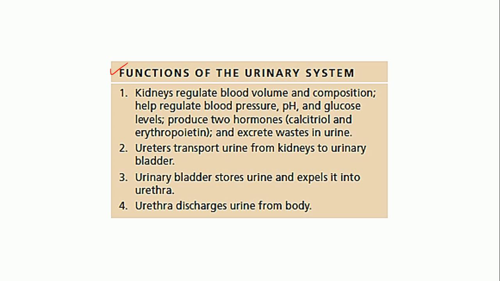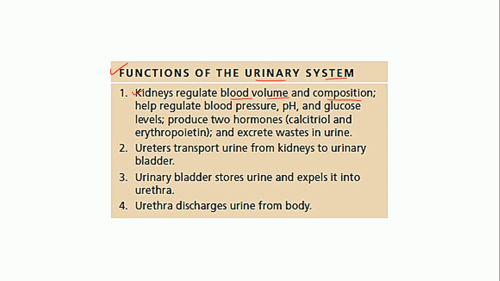Now coming to the functions of the urinary system. So as a whole, this urinary system carries out different functions. Okay. Say for example the kidneys, they help in regulating the blood volume and the composition of the blood.